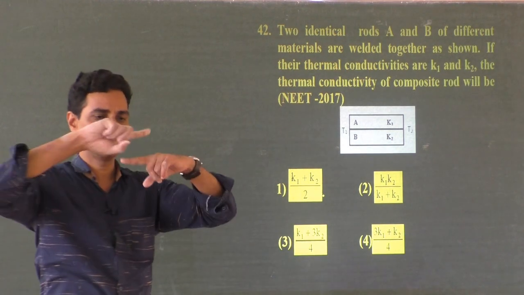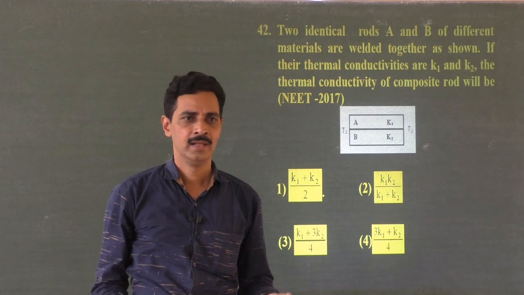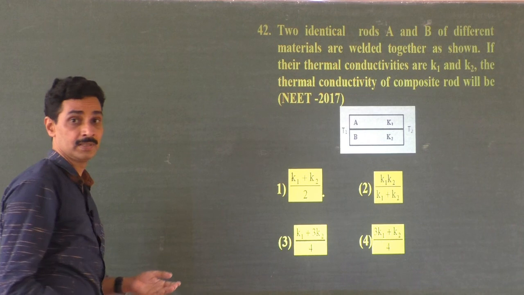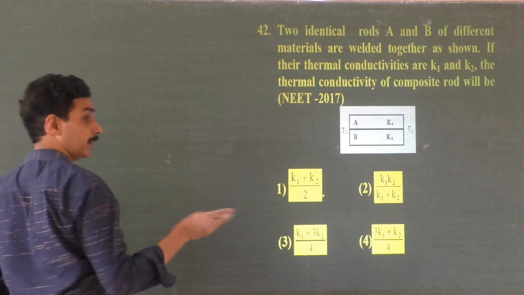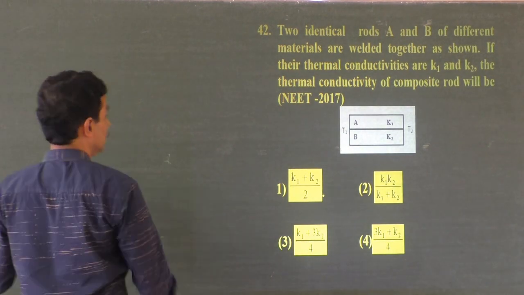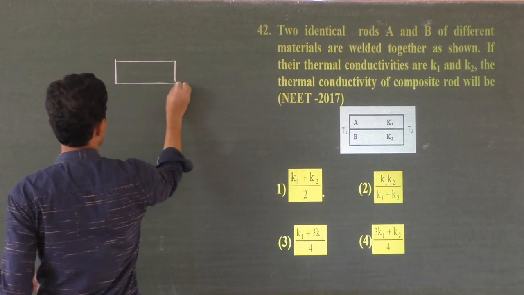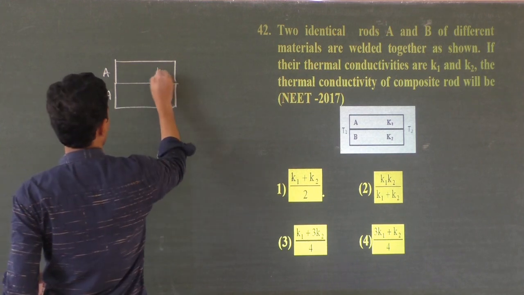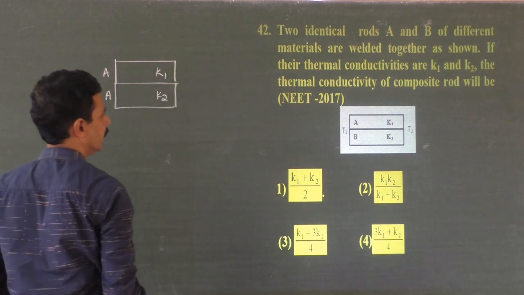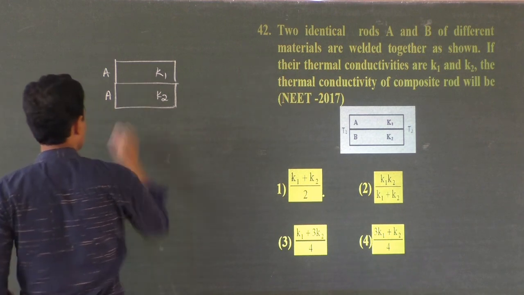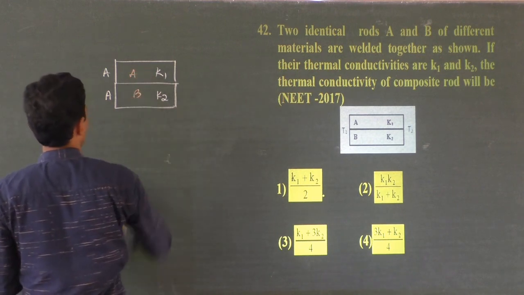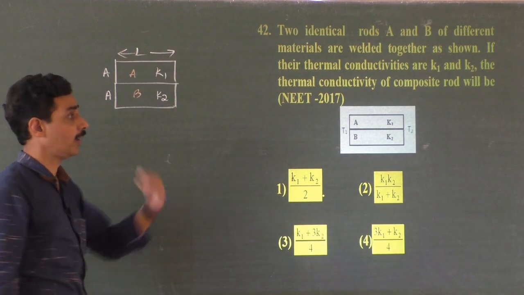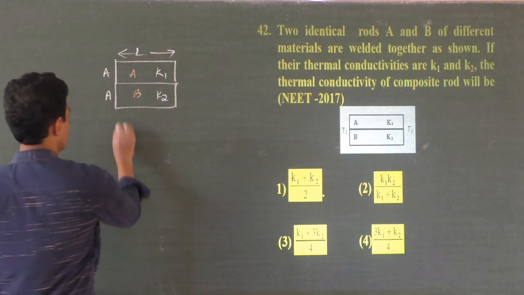That means if two resistances are connected in parallel, what is the equivalent resistance? You know that R1 R2 by R1 plus R2. But resistivity is different. Resistivity may not be the same. Identical may not be the same answer, same formula. See, we will do that. Suppose there are two rods, okay, of identical, say area of cross section. Thermal conductivity K1, K2. I name the rods as A and B, but their area of cross section are same. Length is same for both. Now, if you want to replace it by a composite rod, single rod, it should have double the area.